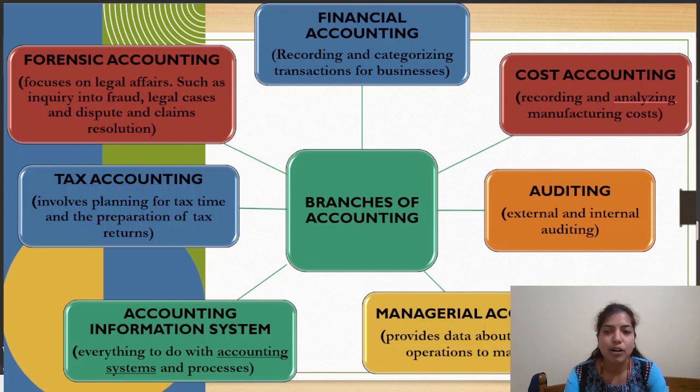The next type of accounting is auditing. Auditing means inspection of the books of accounts. We have external auditing as well as internal auditing. The next accounting branch is managerial accounting.